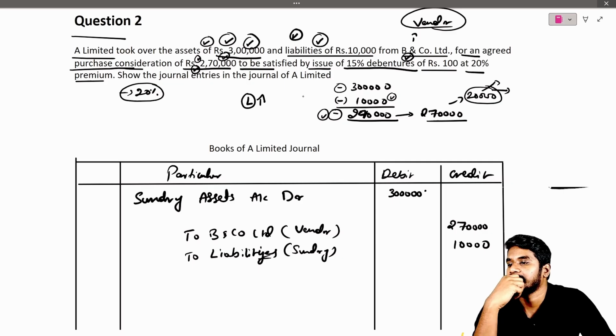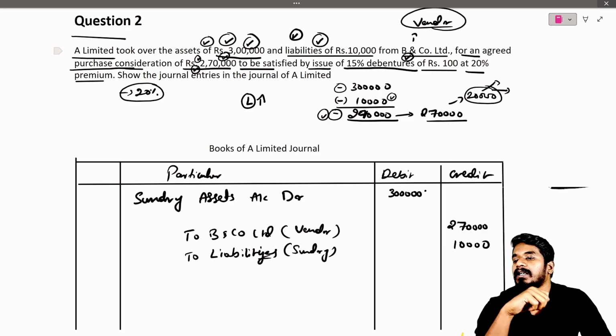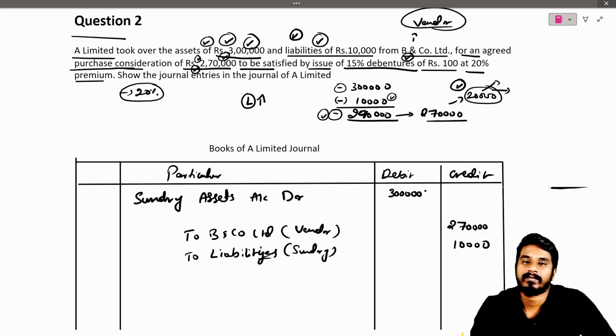Let us see the question also. 10,000, and for the agreed purchase consideration of 2,70,000, the remaining we have is 20,000 profit, a kind of profit. So what we will do is transfer this 20,000 to capital reserve.